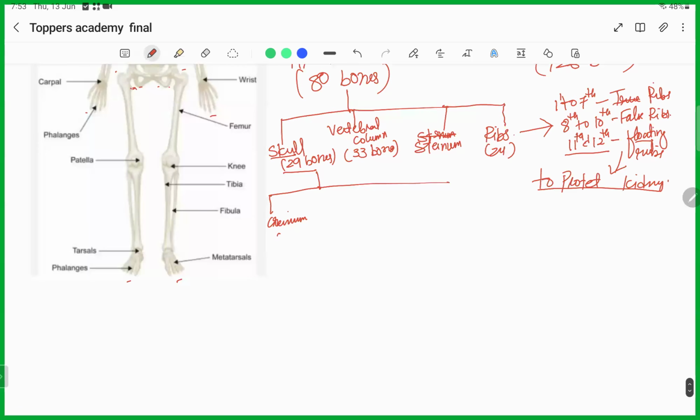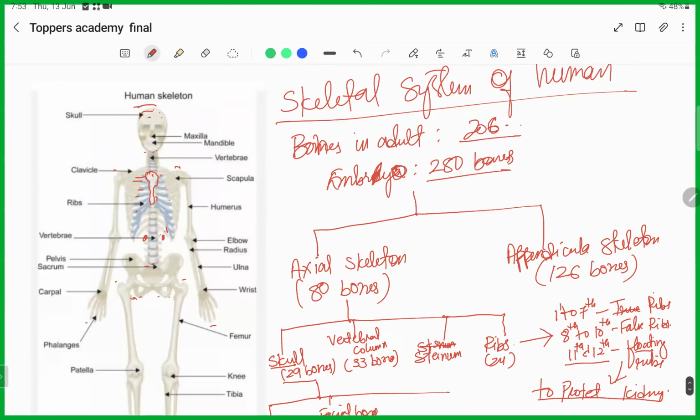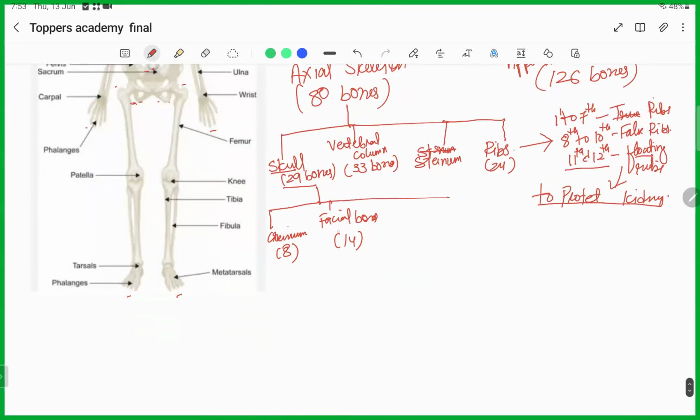The cranium is made up of 8 bones, and then the facial bones are 14 in number. Facial bones include the maxilla, the mandible, and the zygoma. There are 14 in number.